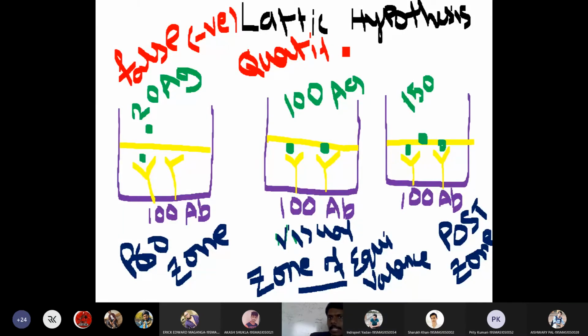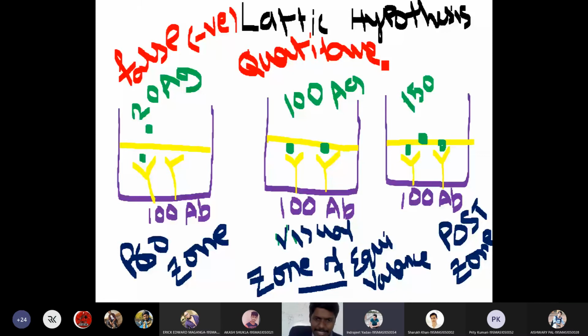Other than quantitative tests, we have another test called rapid tests. In a rapid test, we need not bother about zone of equivalence. No matter whatever concentration of antigen we are adding, we will get reaction.